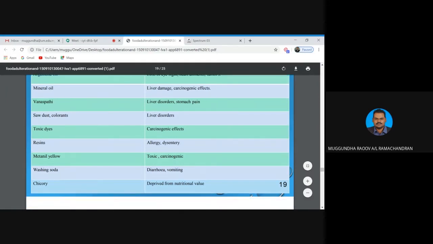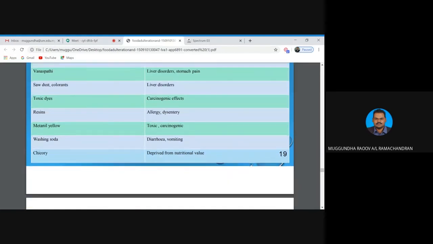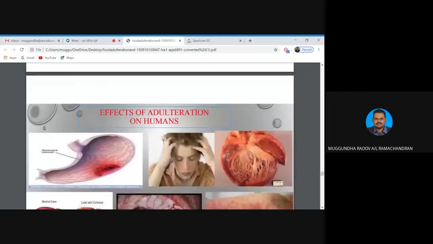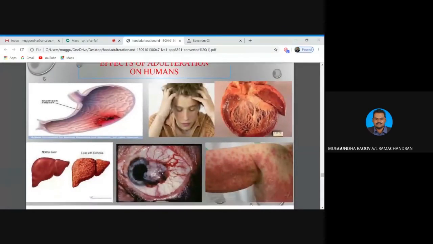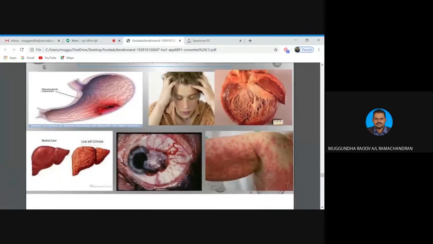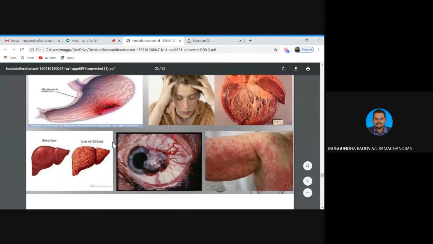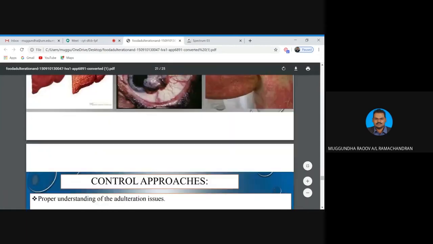Washing soda can cause diarrhea and vomiting and so on. So, effect of adulterations on humans: frequent consumption of adulterated food can cause allergic reactions, brain tumor, stomach cancer and liver damage. This is a normal liver, and this is the infected liver. Class, it's a very scary picture anyway.